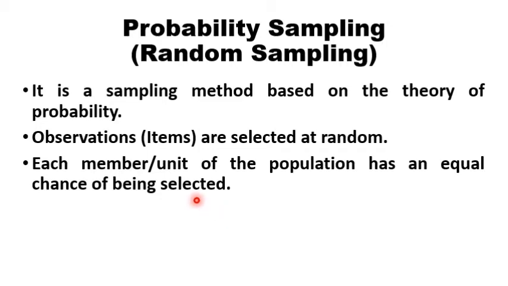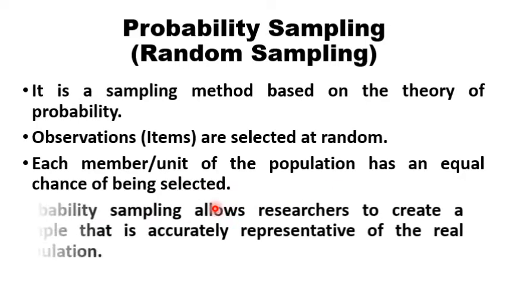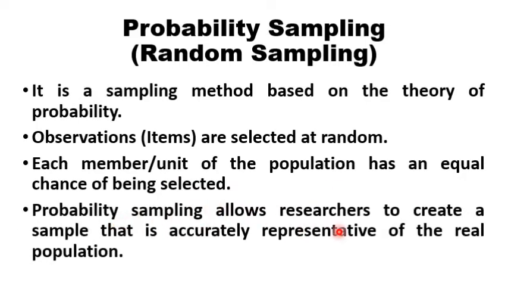So in random sampling, it ensures that each and every item of the population has an equal chance of being selected. Probability sampling allows researchers to create a sample that is accurately representative of the real population. That means if the samples are selected at random, it ensures that the sample is accurately representative of the real population.